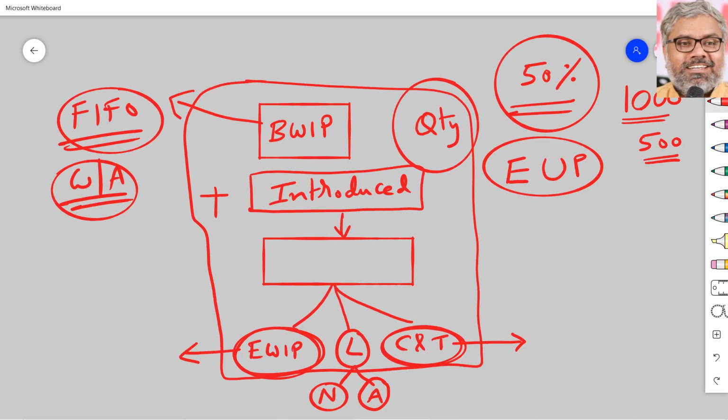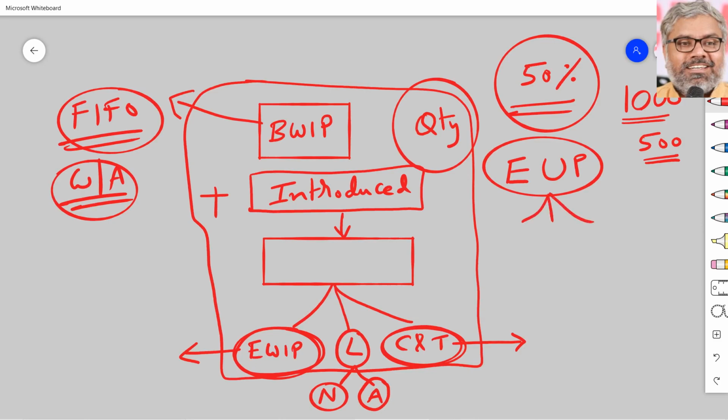So what is the equivalent units of 1000 units of work in progress? That is 500 units. If they were finished goods, but they are not finished goods. So only for computational purposes, we will compute the equivalent units of production of work in progress. That is a very, very important aspect in the valuation or even identification of work in progress. When we calculate equivalent units of production, once again there will be another complication.